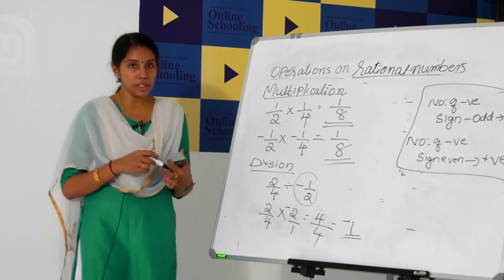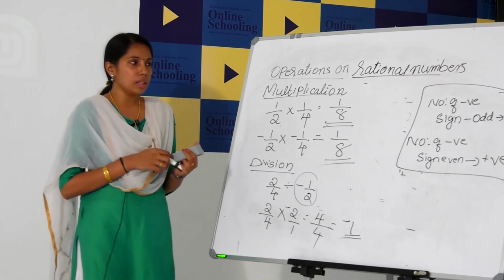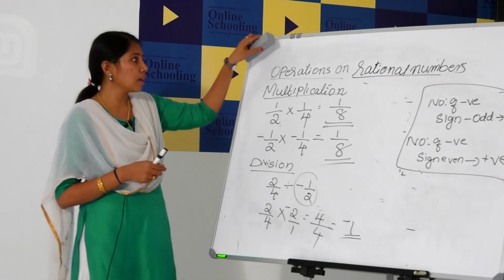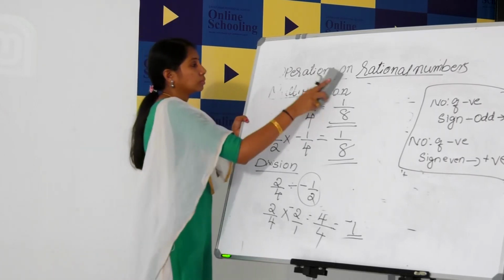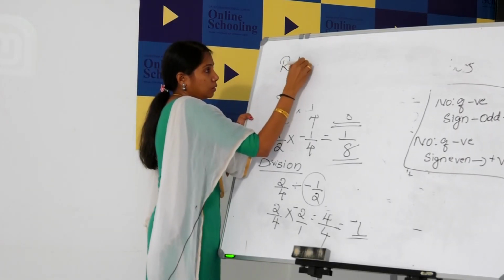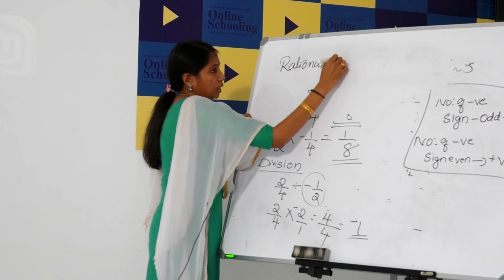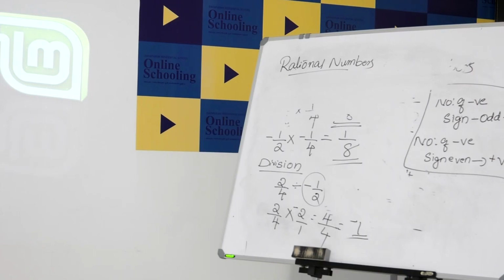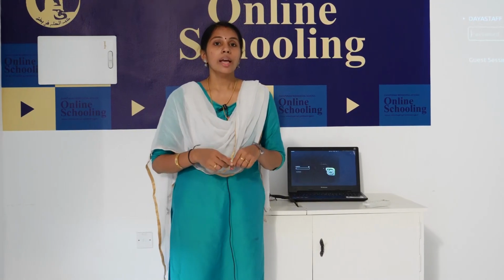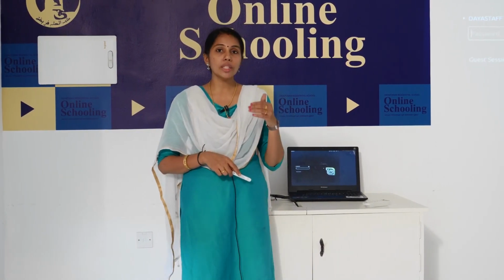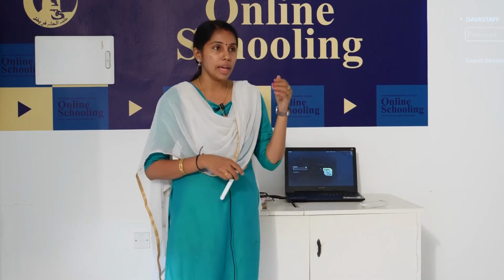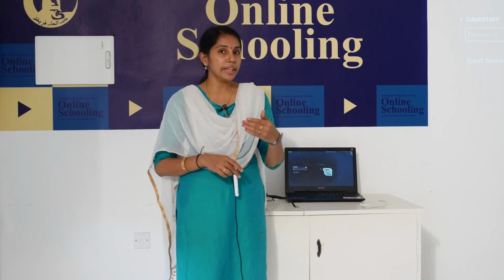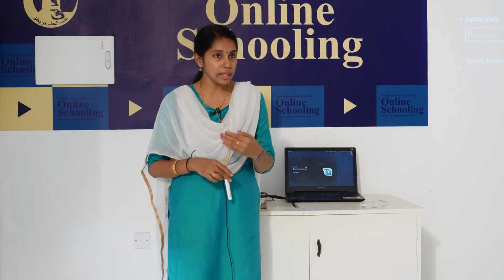So children, today this much is enough. Just we can revise the topics that we already studied in this class. Rational numbers. Okay. First one, natural numbers. What is natural number? Natural numbers are the numbers which are used for counting and ordering. And we denote natural numbers by using the letter N.